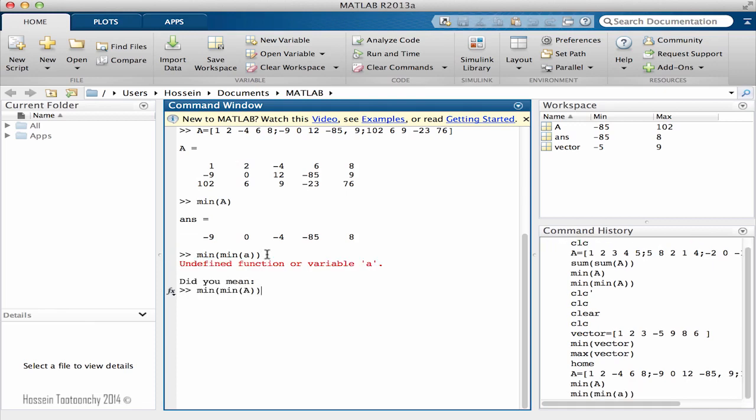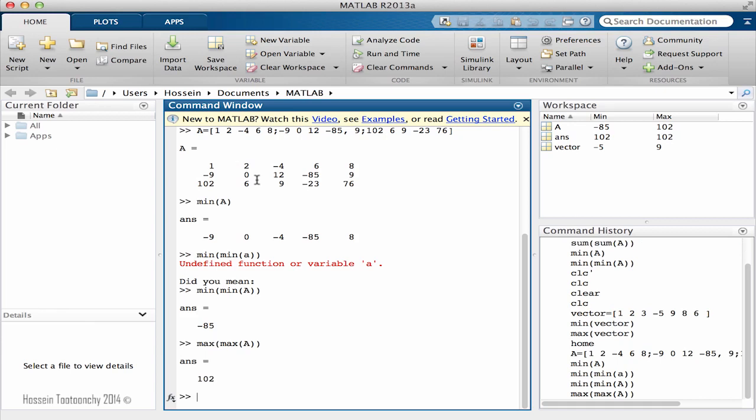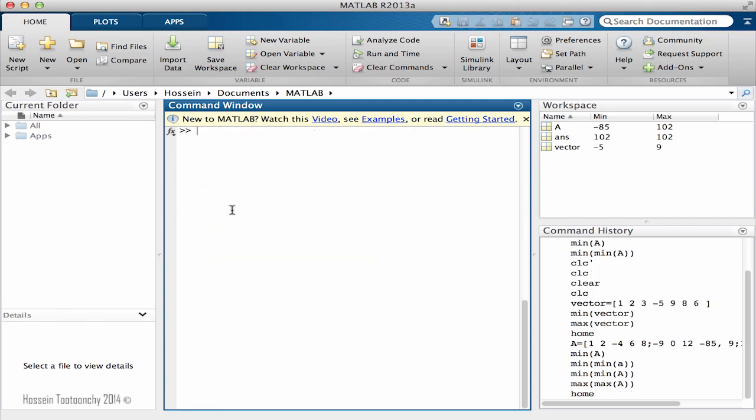And let's see what happens. Sorry, it's the capital A. So if I do that, the return value is -85, which is correct, because if you look at this matrix, you see that the smallest number is -85. How about the maximum? If I say max of max of A, doing it twice, it searches the whole matrix to find the largest value, which is 102. Let me bring the A matrix again.